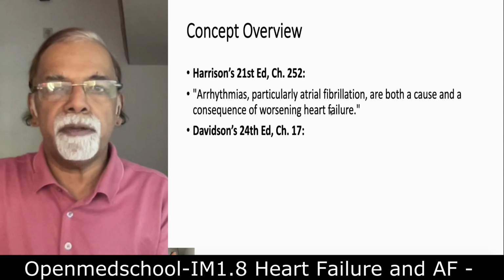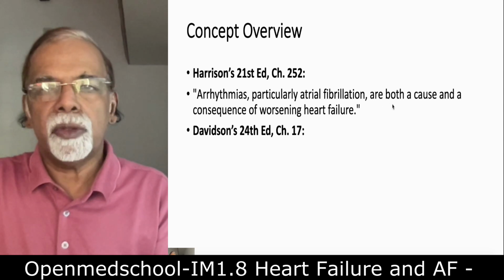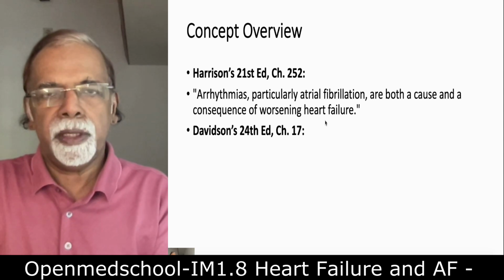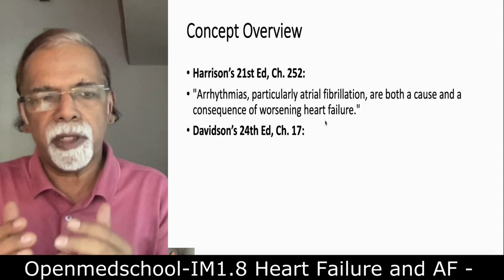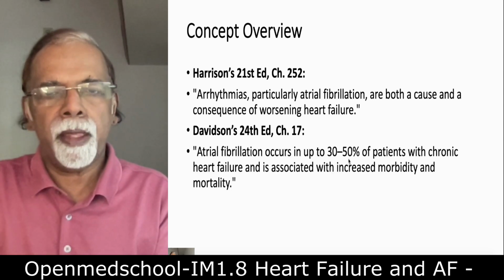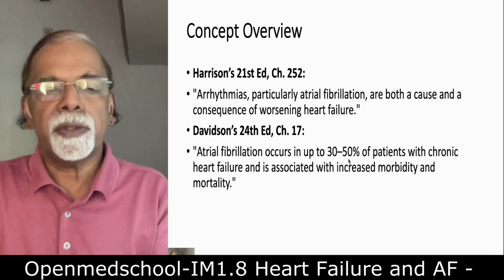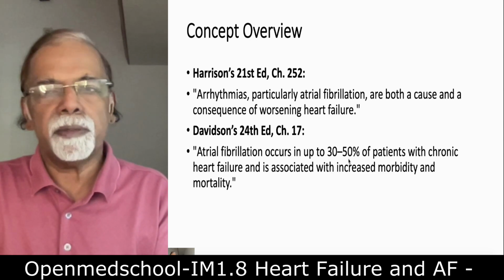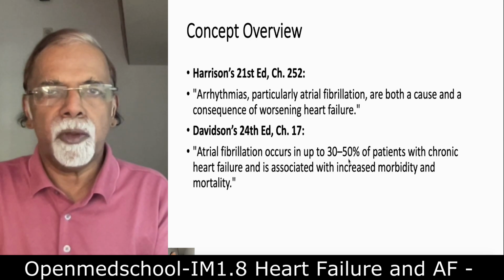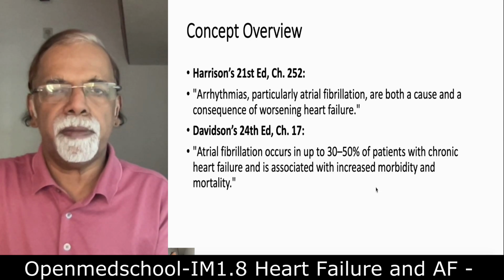Arrhythmias, particularly atrial fibrillation, are both cause and consequence of worsening heart failure. That is, atrial fibrillation leads on to heart failure leads on to atrial fibrillation. And again, remember, atrial fibrillation occurs in up to 30 to 50% of patients with chronic heart failure and is associated with increased morbidity and mortality.